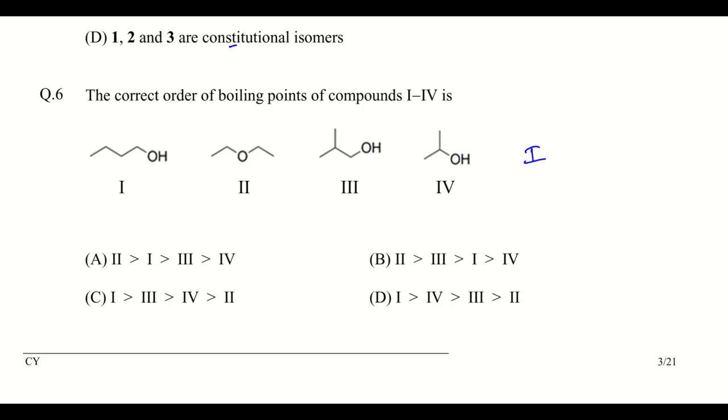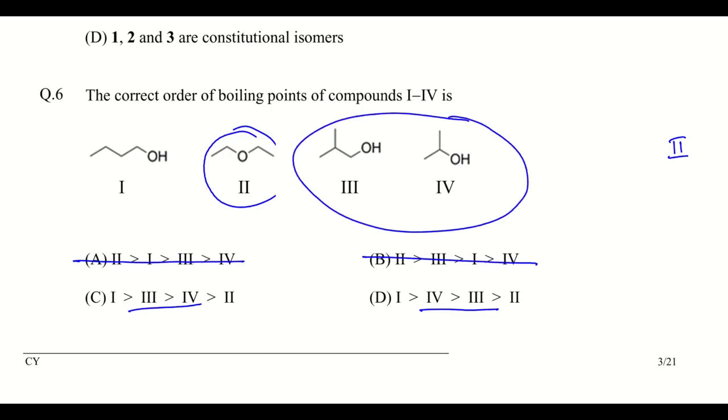And then this one does not have any branching at all, so the least boiling point will be for 2. I hope it's clear. So these two options can be neglected. From 3 and 4, we have to find which has the higher boiling point.